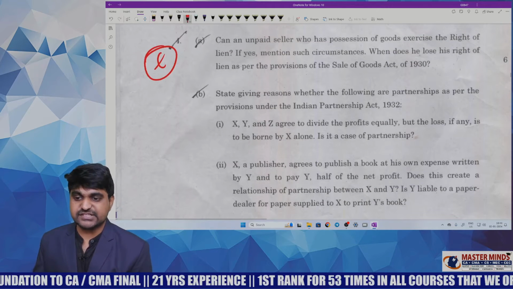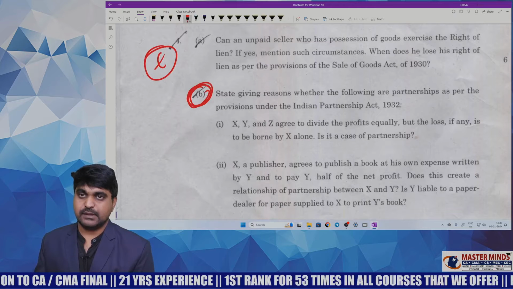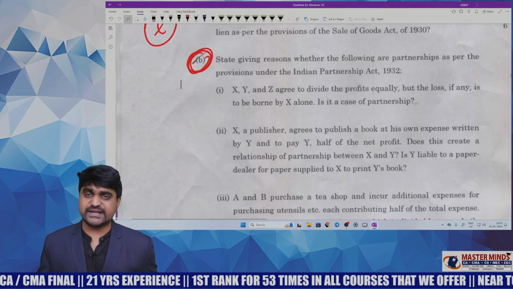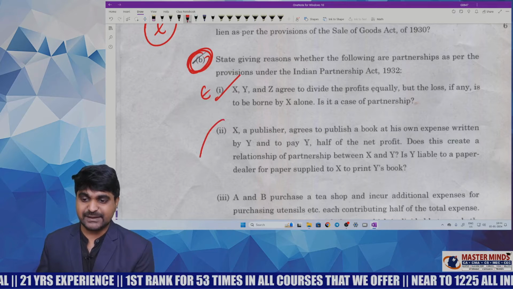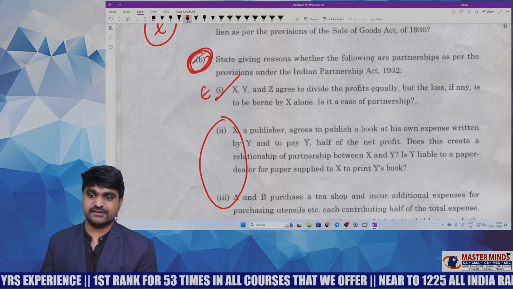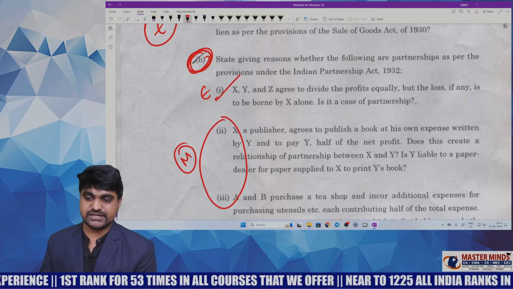Next one, essentials of partnership. Here a student can comfortably answer the first bit, so I am giving easy status, but for the remaining two bits, conceptual clarity is required. That's why I am giving moderate status.